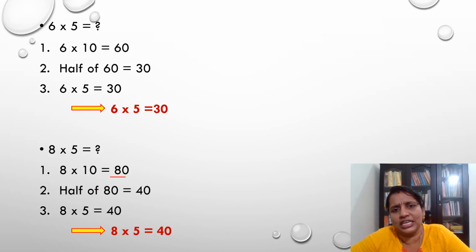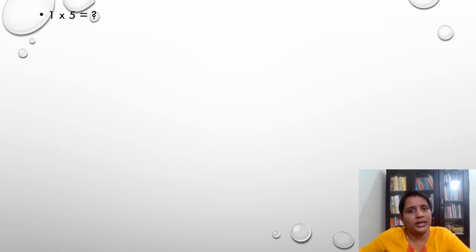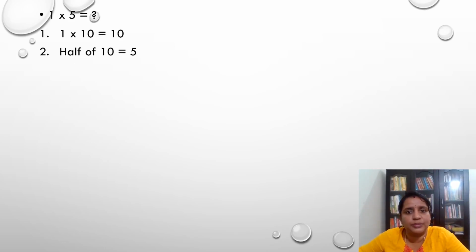Can we go for the odd digits now? Yes, come on, let's go. 1 into 5. The same way we are going to use. You can take it either as 1 into 5 or half of 10, let it be anything. So first I have to multiply it by 10, so it becomes 10. And half of 10 is the second step. Half of 10 is 5. So 1 into 5 is equal to 5.